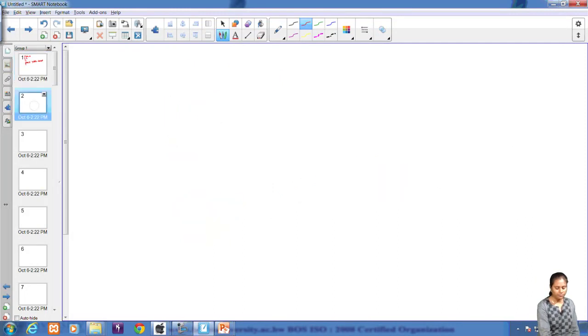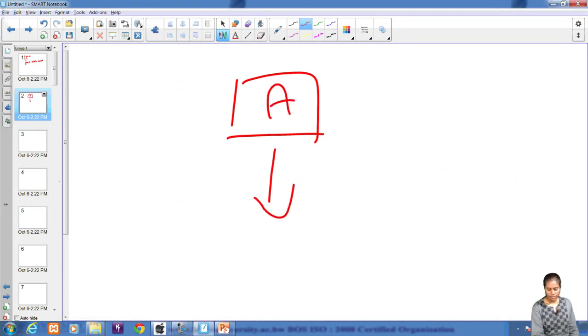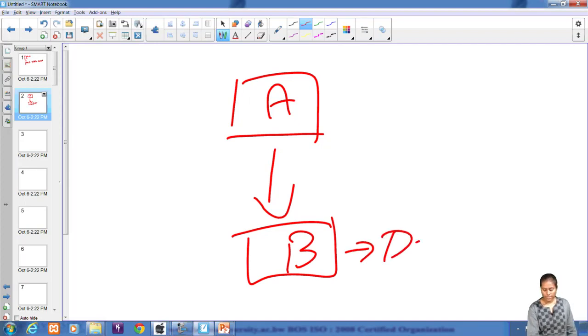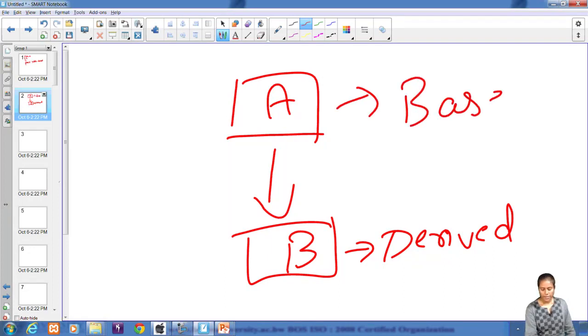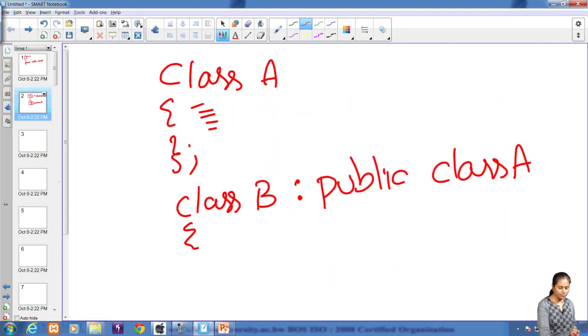First, let me show you. Let us suppose there is a class A and there is also a class B. So now this class B is known as derived class, and the class A is known as base class. As A is the main class which has all the characteristics already available, and B is the class which is deriving the characteristics of A. So B is known as derived class and A is known as the base class. And now this is how you write in the C++ program a base class and a derived class. So class A is a base class and class B is a derived class.